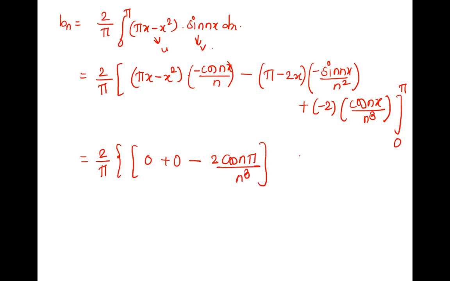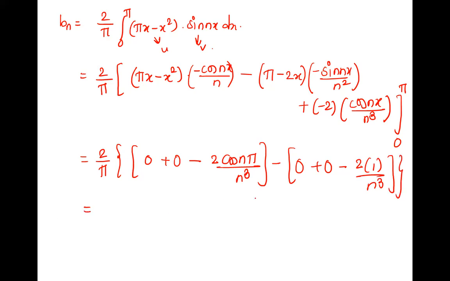Upper limit is done. Minus lower limit, we are writing x is 0. So what if x is 0 here? 0. Right? 0 minus 0, 0 into anything, 0. What about this? If x is 0, sin 0 is 0, 0 into anything, 0. Correct. And what about this? It will survive. Plus minus minus 2 cos 0. What is cos 0? 1. 1 upon n cube. And this is done.